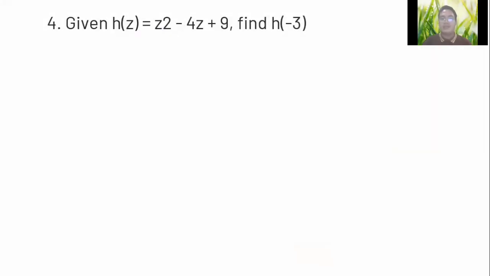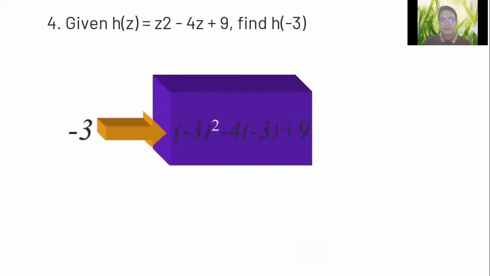We're down to our fourth example. Given that h of z is equal to z raised to the second power minus 4z plus 9, find h of negative 3. So the value is negative 3. We have negative 3 raised to the second power minus 4 times the value of z, which is negative 3, plus 9.